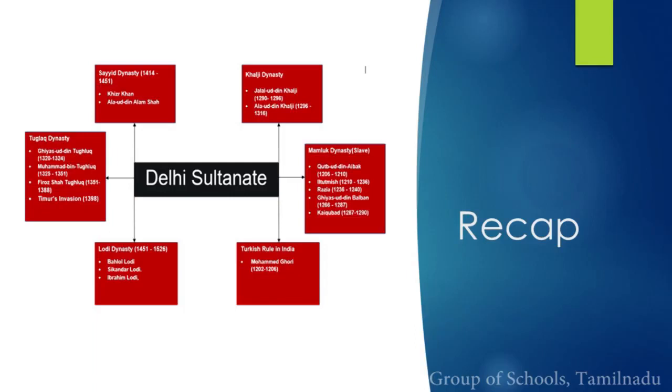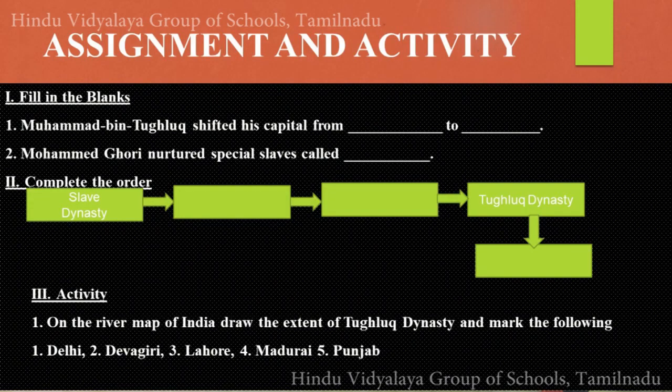So thus we came to the end of this session, children. Today we have learnt about the Delhi Sultanate. This is your fourth lesson in history, where we have seen 5 important dynasties: Slave dynasty, Khalji dynasty, Tughlaq dynasty, Sayyid dynasty and Lodi dynasty. Okay. So this lesson is a very simple lesson. Just take your textbook and read the lesson, children. It will be followed by an assignment and activity.